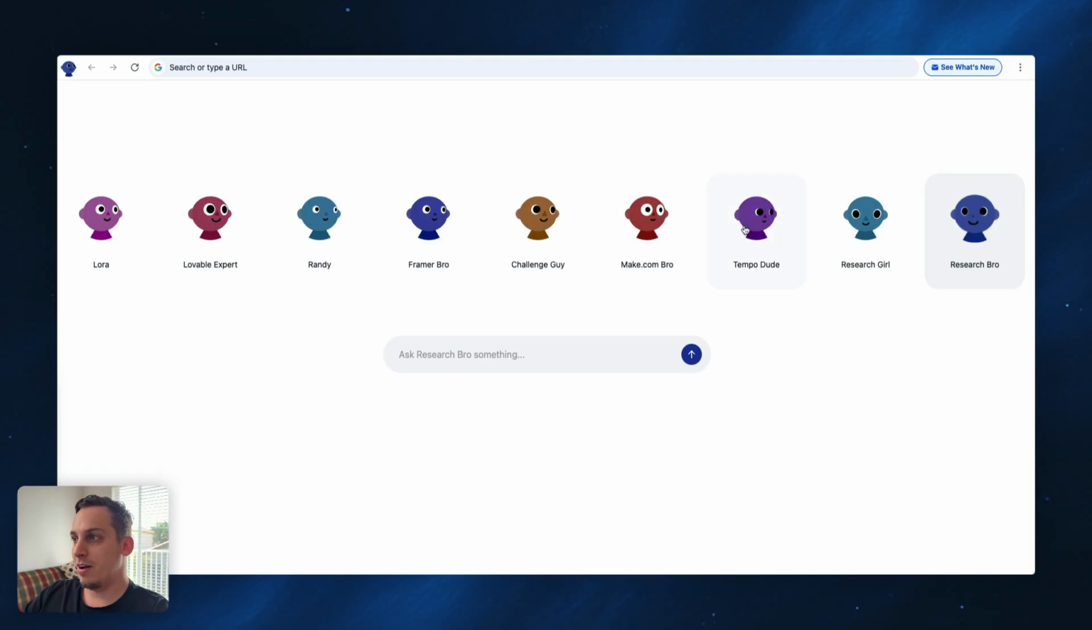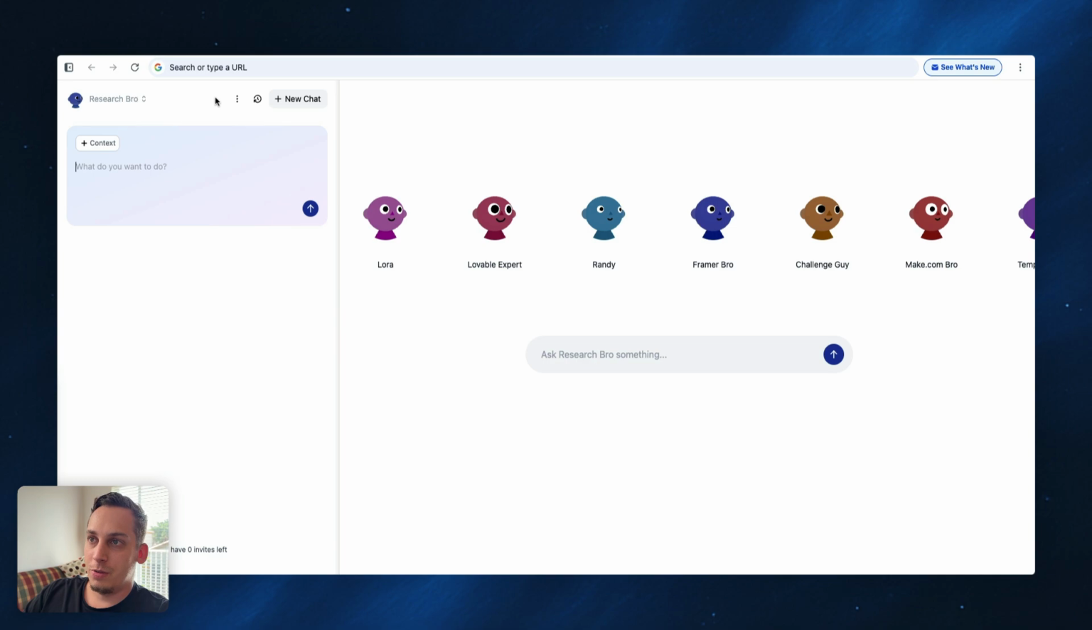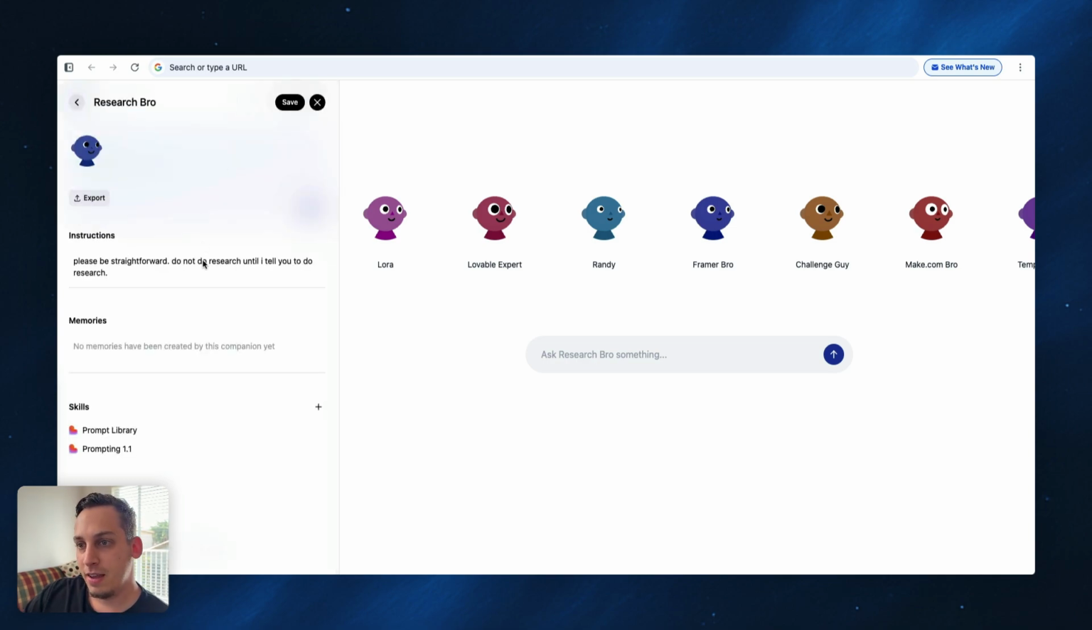And basically I've created all of these little AI agents. We have Laura, we have Lovable Expert, Framer Bro, Challenge Guy, Make.com Bro, Tempo Dude, Research Girl, Research Bro. So I've created all of these different AI agents. And what you can do is you can basically go here and go to the companion settings and give it a few skill sets. In this case, I gave it some Lovable documentation guides, but you can add some more skill sets.